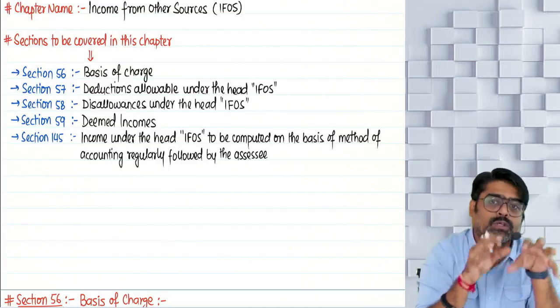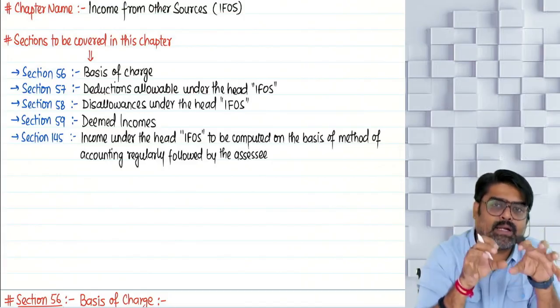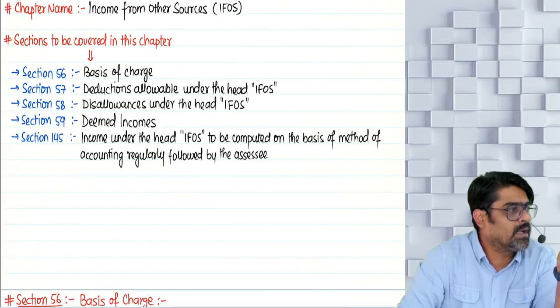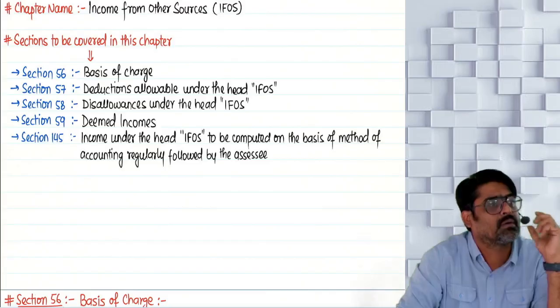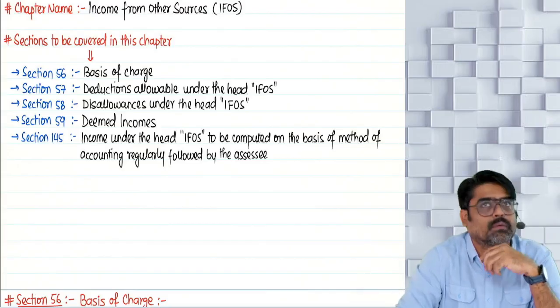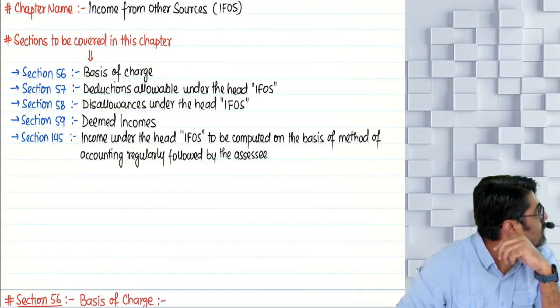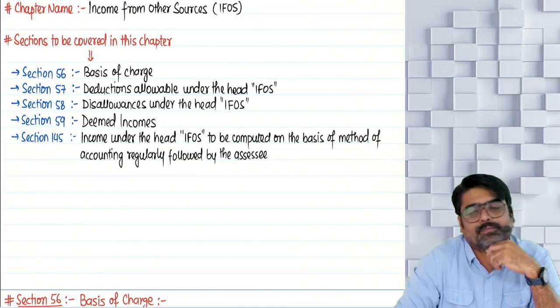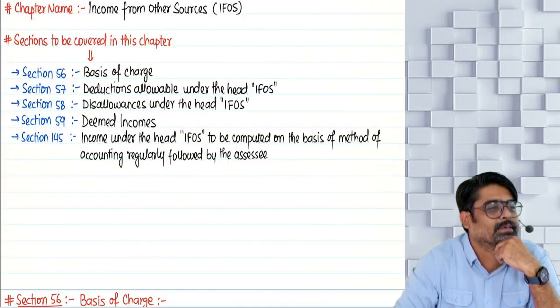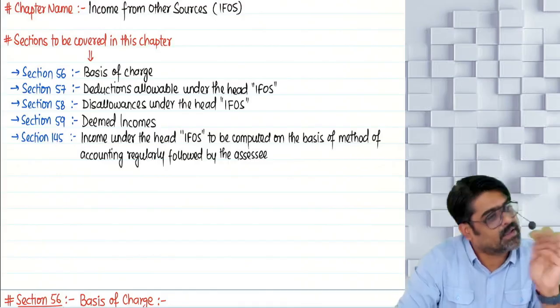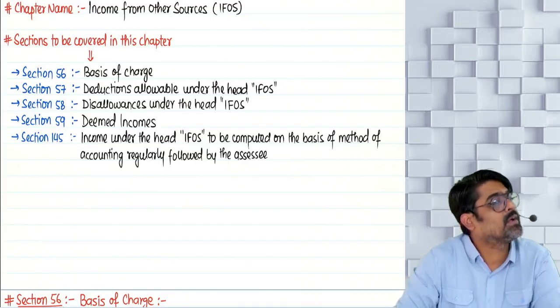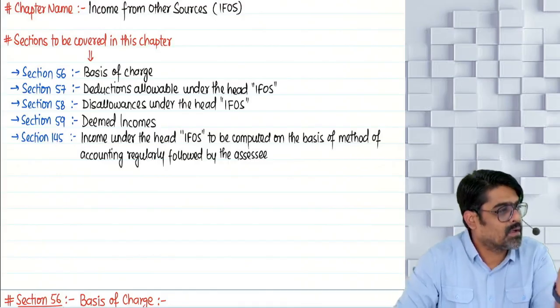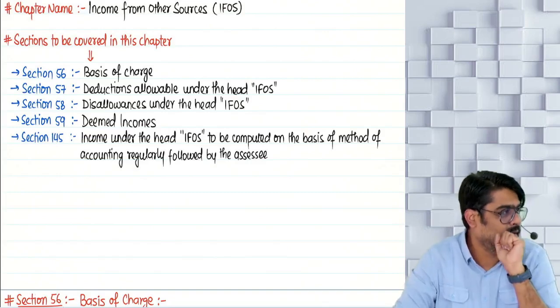Now if I want to charge that interest, can I charge that interest under the head salary? Yes or no? Why not? Because that source of income cannot be classified under the head salary.